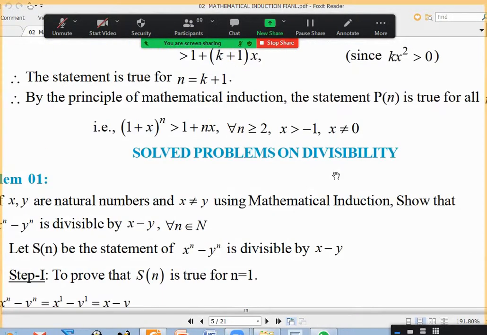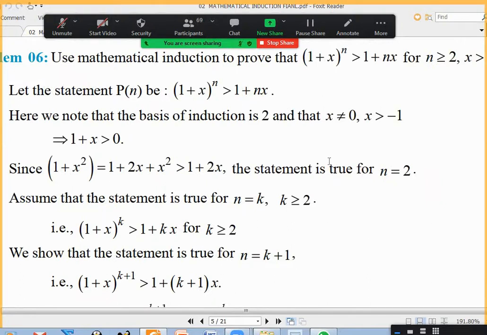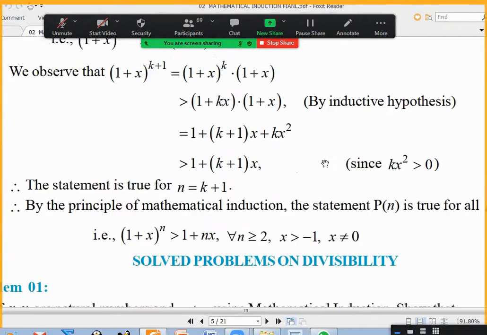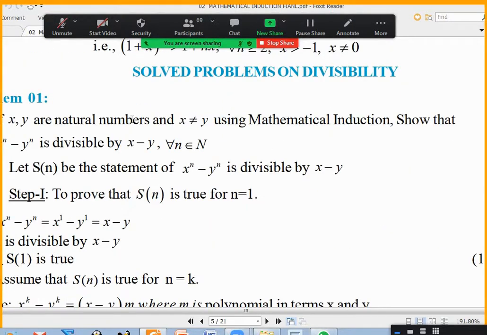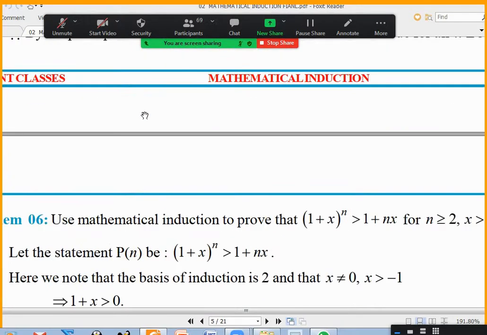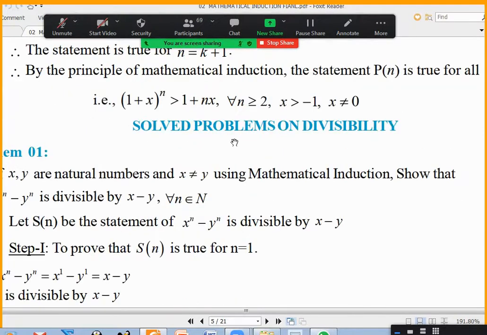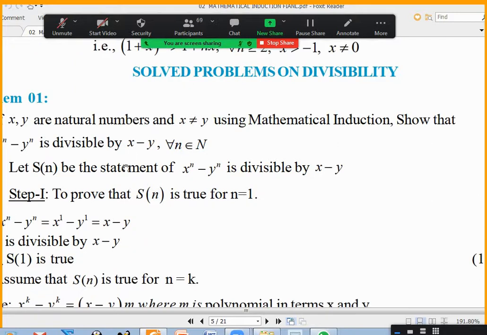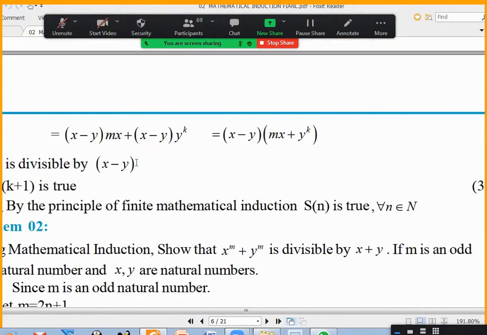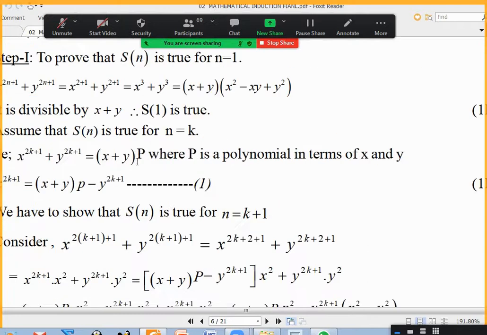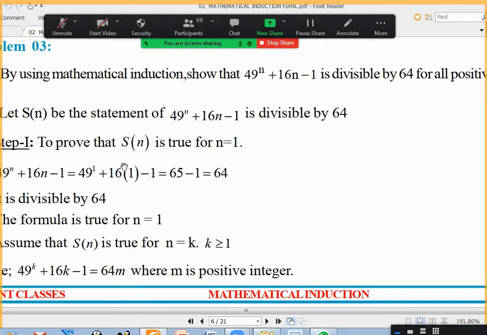Okay. So in the textbook, there are 6 examples. After that, there are some more examples, which they call problem 1 and so on. They are related to divisibility. So problem 1, I will discuss after a while. Let me finish problem 3 and then come back. Sir, divisibility means a different way? No, that is also a mathematical question only. Just it is related to divisibility. That's all.